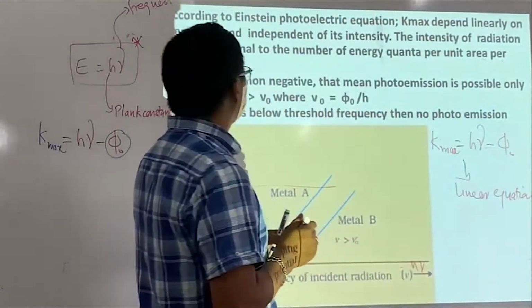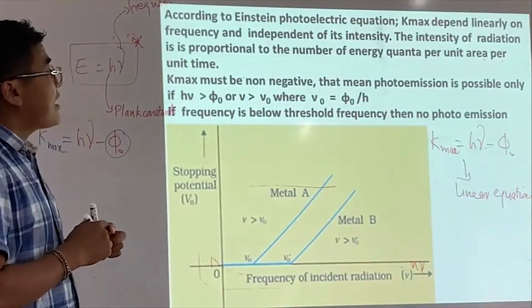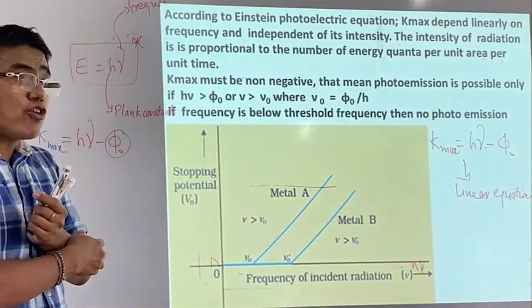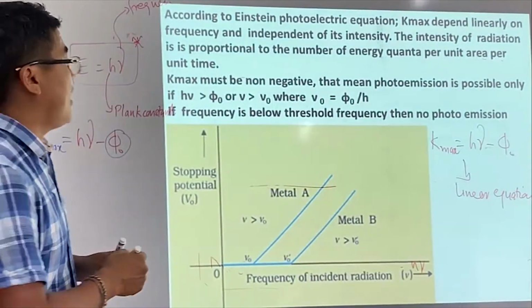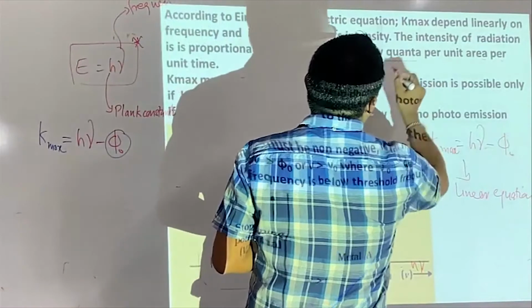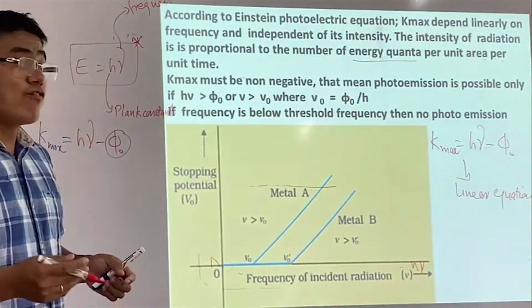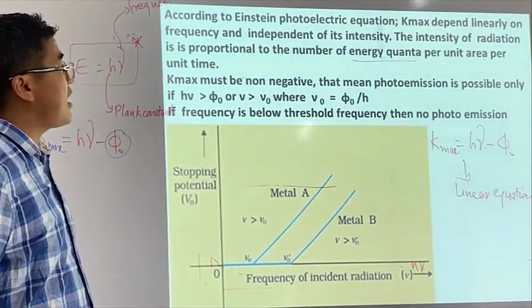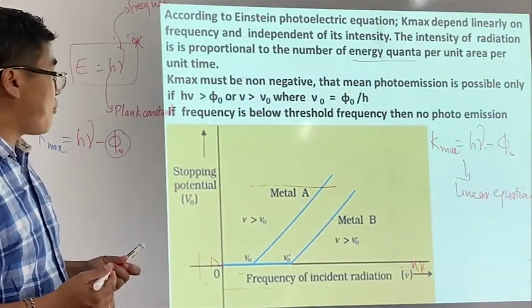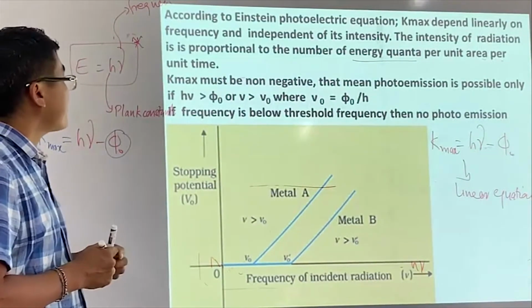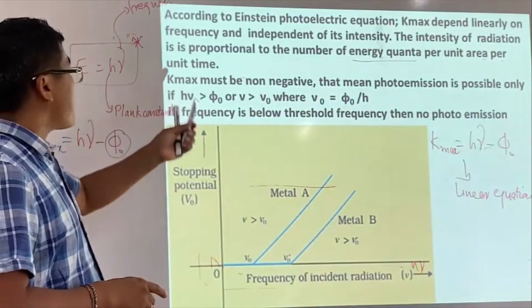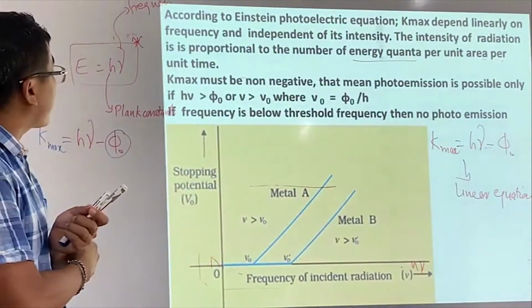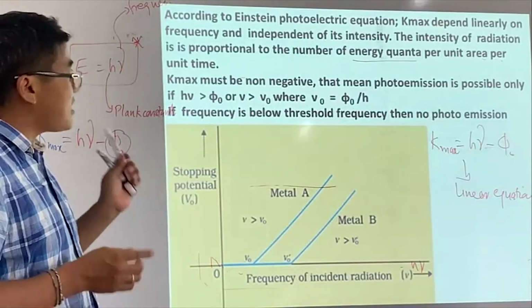The intensity of radiation is proportional to the number of energy quanta, right? If more energy quanta fall on a metal surface, more electrons come out, per unit. And again we say that the maximum kinetic energy must be non-negative.